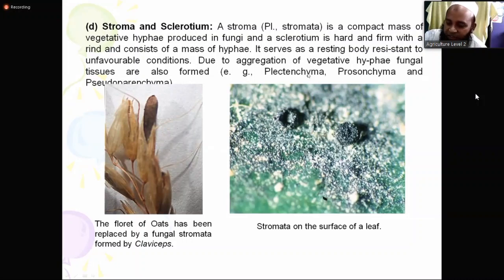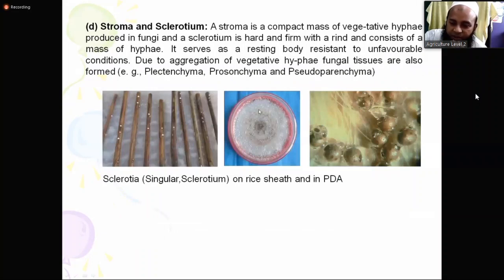Due to aggregation of the vegetative hypha, fungal tissues are also formed. So Plectenchyma, Prosenchyma, and Pseudoparenchyma are actually produced. So stroma and mycelium, mycelium is stroma, same thing.